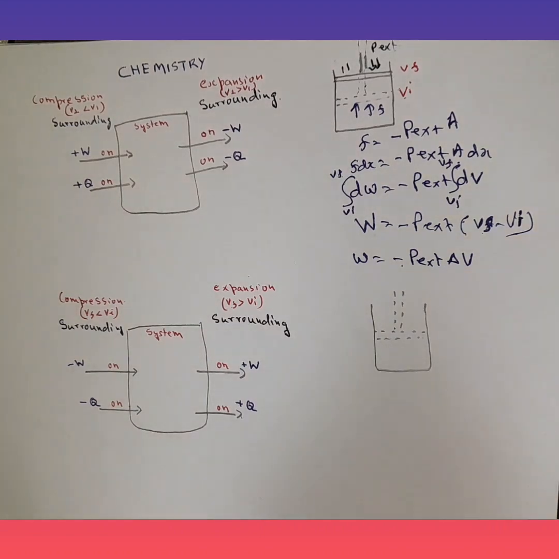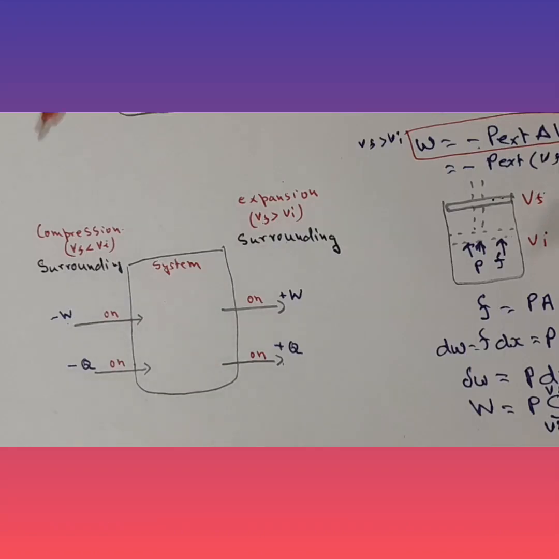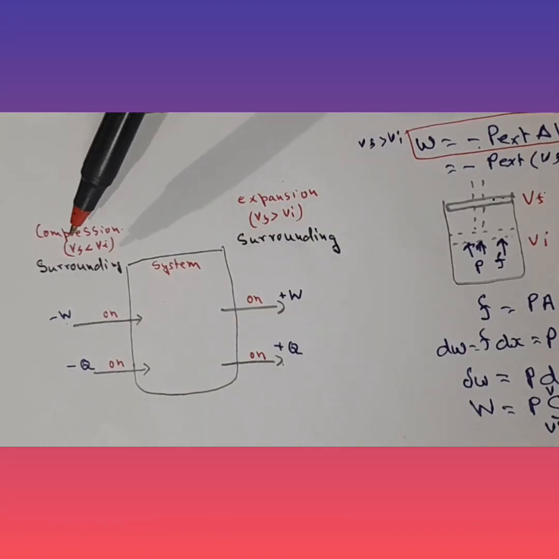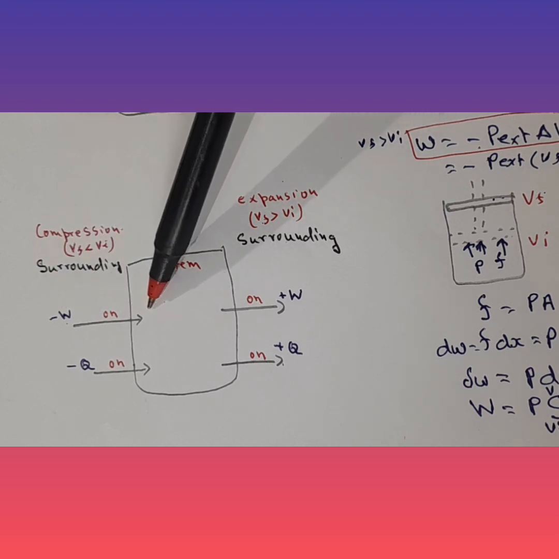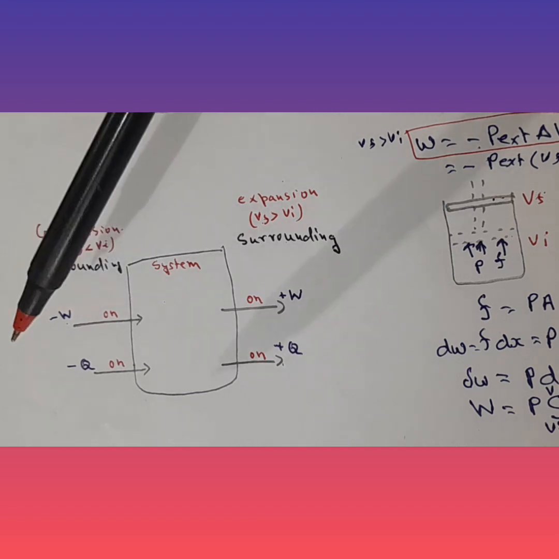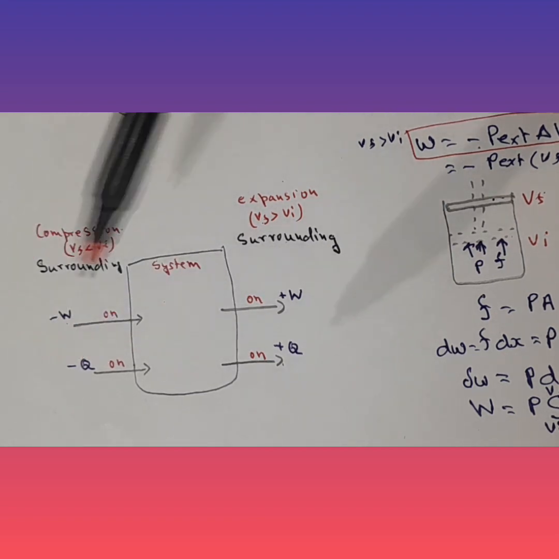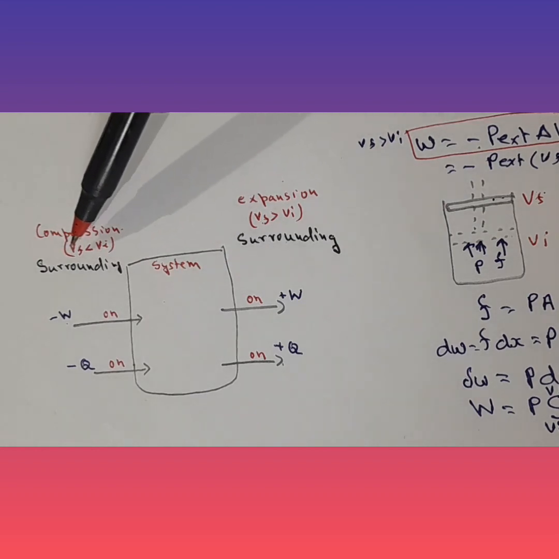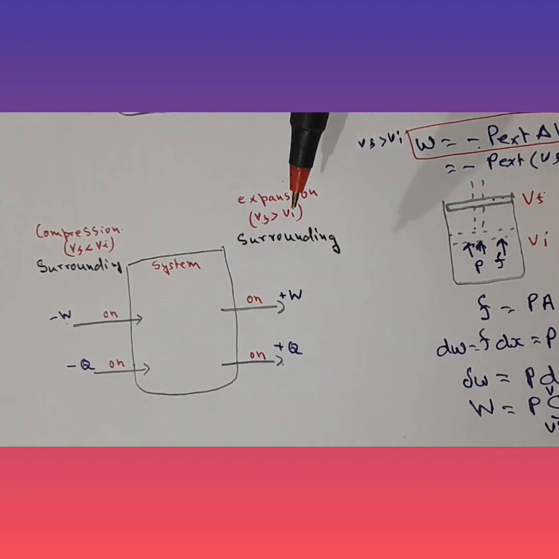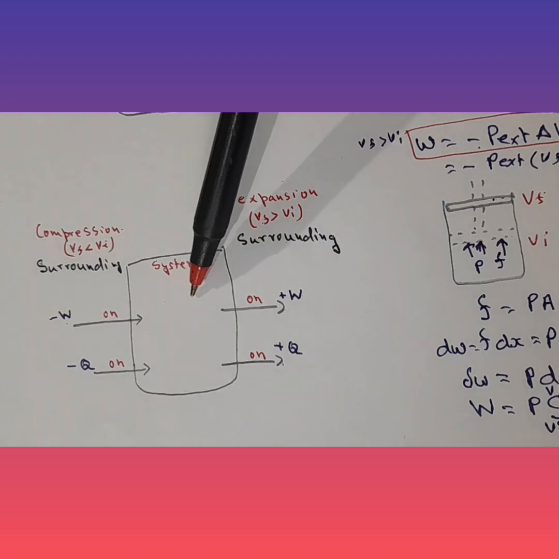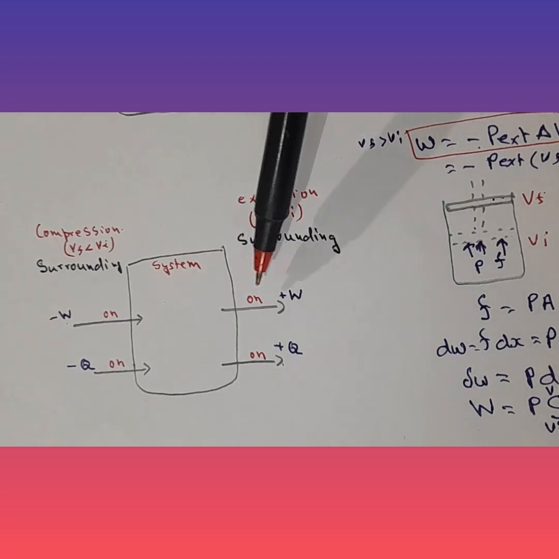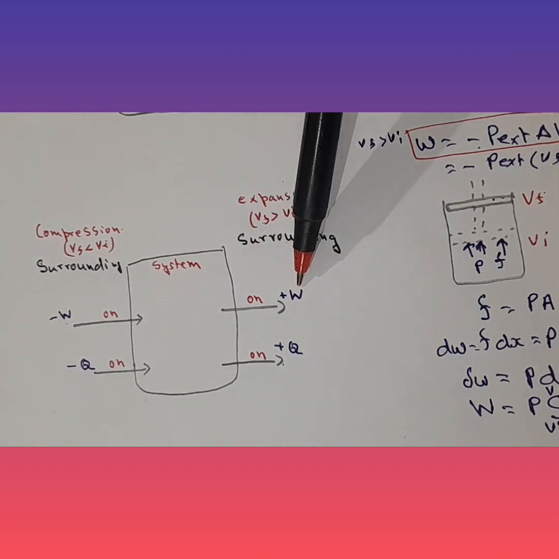Now let's try and understand in case of physics. In case of physics, whenever work is done on the system, it is negative, and whenever heat is supplied to the system, it is negative. That is in case of compression. In case of expansion, whenever the system does work on the surroundings, it is positive.